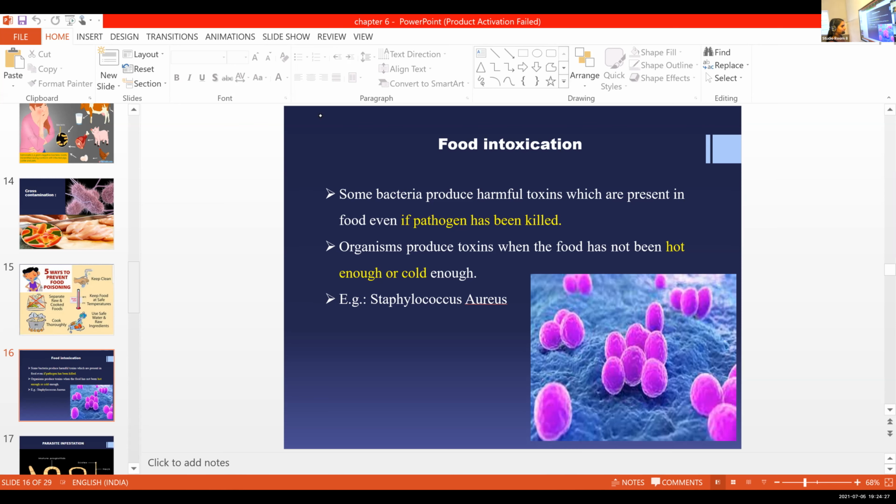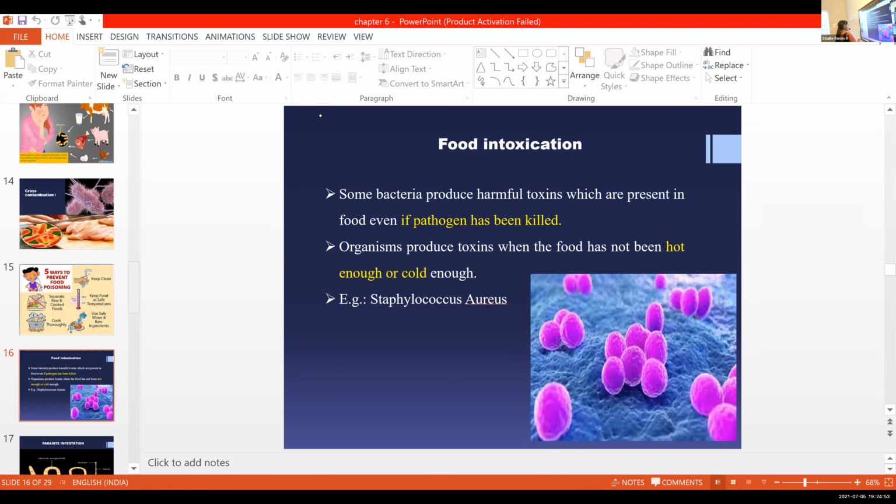Staphylococcus aureus. Okay, so some bacteria produce harmful toxins which are present in food even if the pathogen has been killed. So after the pathogen is killed, these toxins are still present in that food, which leads to food intoxication. This organism produces toxin when the food is not hot enough or cold enough.